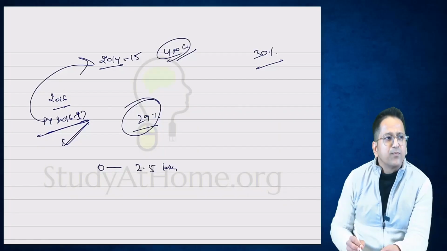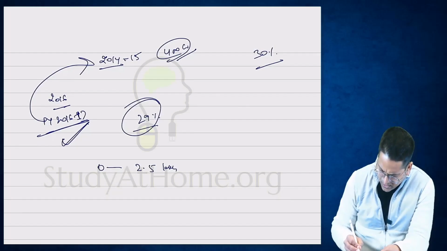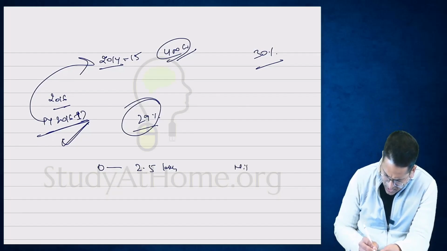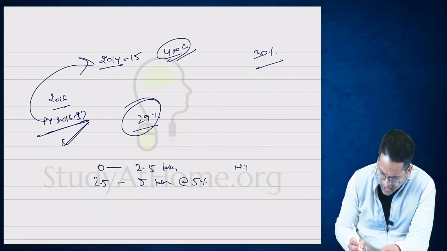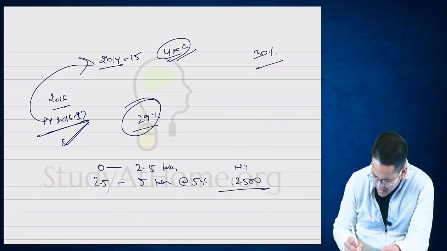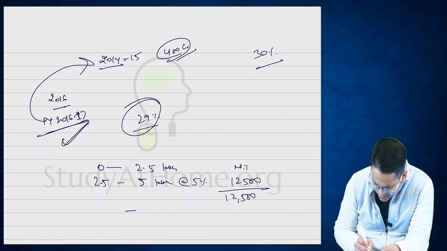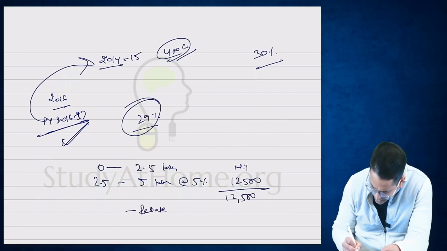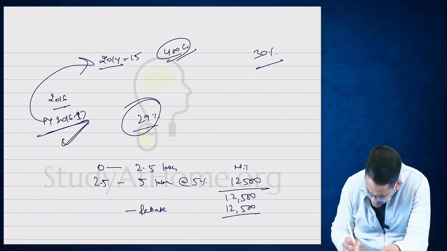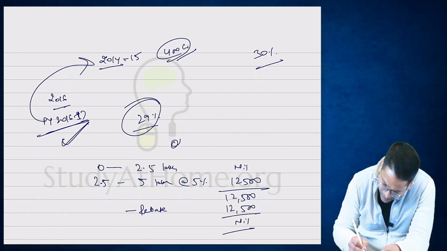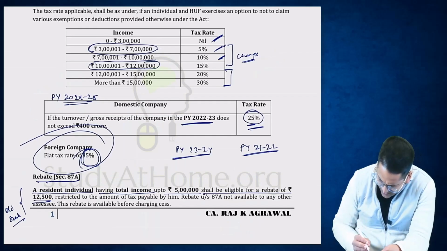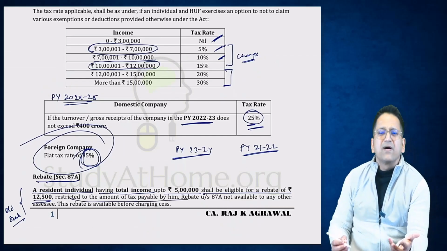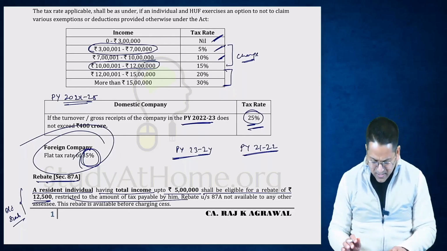How much will it be from 0 to 2.5 lakhs? Nil. On income from 2.5 lakh to 5 lakhs, at the rate of 5%. 5% of 2.5 lakhs is 12,500 rupees. Tax of 12,500 rupees has come. How much will be the rebate out of it? 12,500. Tax will become nil. I am talking about the old slab. So even today it is the same. The rebate is restricted to the amount of tax payable by him. If tax payable is less than 12,500, then obviously the rebate will also be reduced.